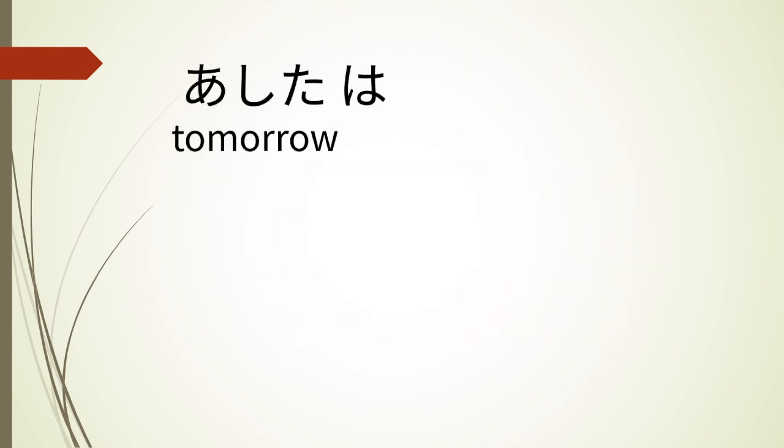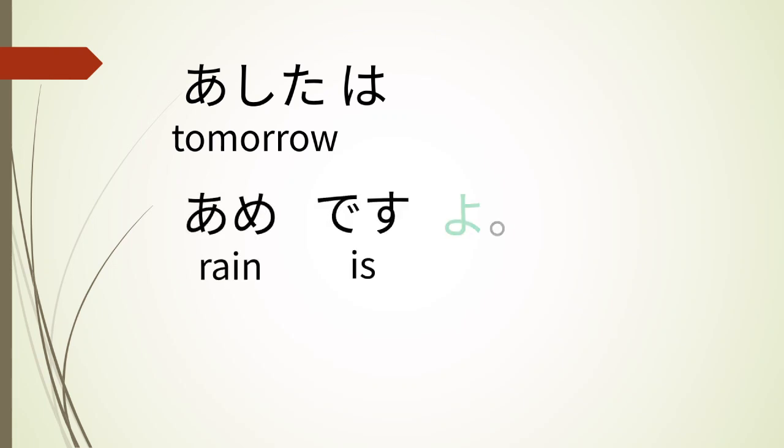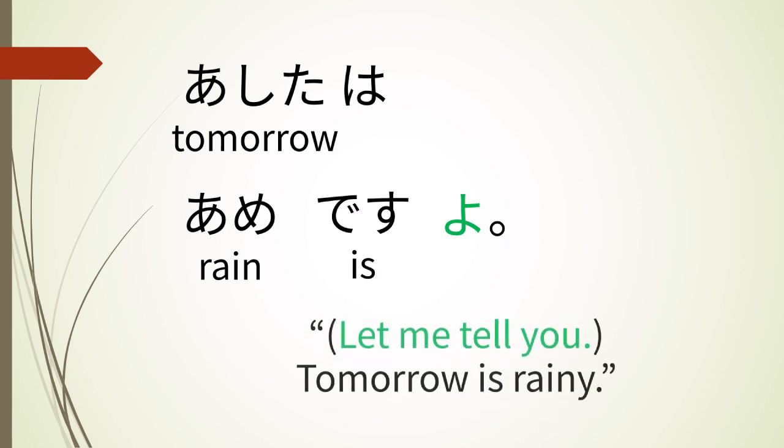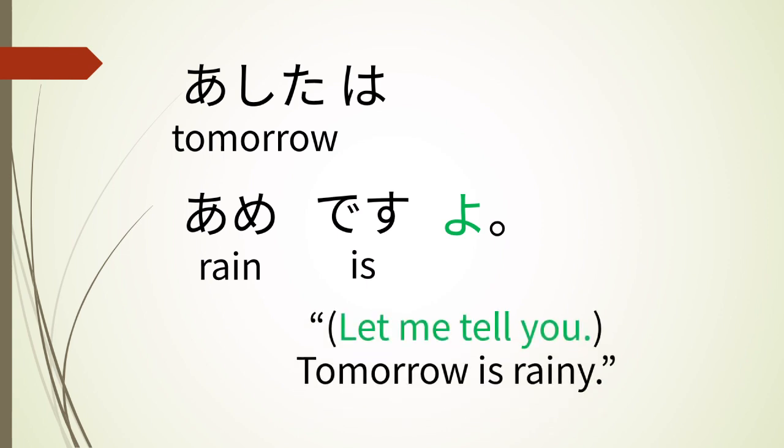明日は雨ですよ. Yo shows that the speaker wants to share a weather report. The speaker expects that the listener doesn't know this information. Therefore, the sentence means tomorrow is rainy.